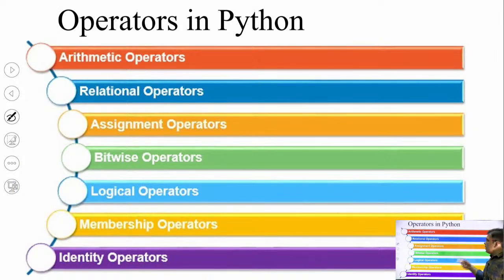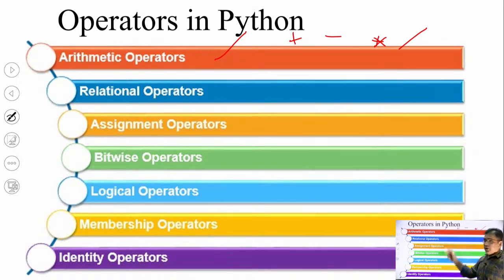Now coming to the next, a very quick revision about different types of operators in Python. I will not cover all the operators in detail. I will just give you a very quick one-line introduction about all the operators within this slide itself. So there are 7 types of operators in Python. Number 1, arithmetic operators, which are used to do arithmetic operations in Python like addition, subtraction, multiplication and division.